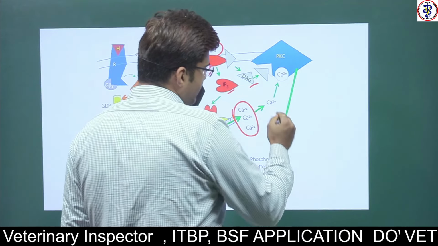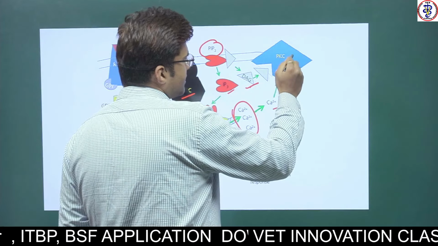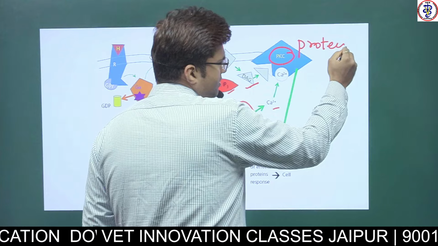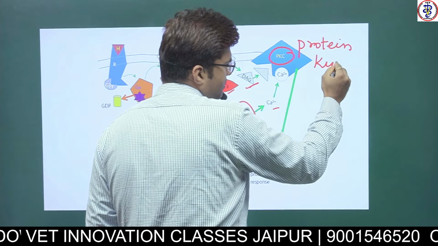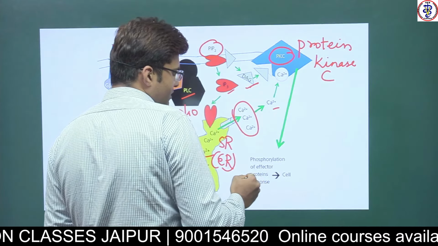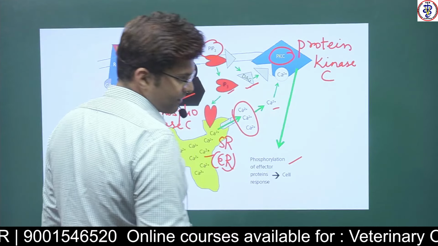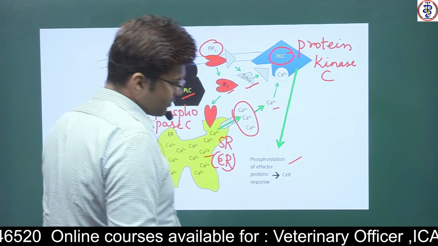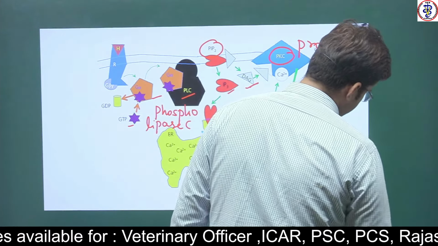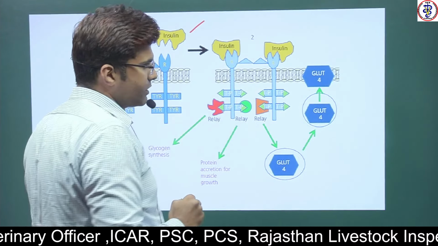The calcium ions and the diacylglycerol stimulate the enzyme called protein kinase C, and as a result, protein kinase C causes phosphorylation of effector proteins in the cells, and the action is produced.